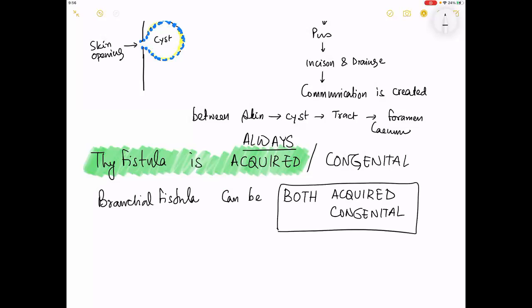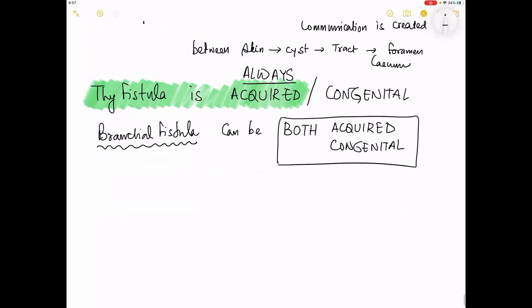So branchial fistulas can be both acquired and congenital. Thyroglossal fistulas are always acquired. Now, if they are acquired, on the clinical perspective, which part of the neck do you think the opening of this fistula will be?